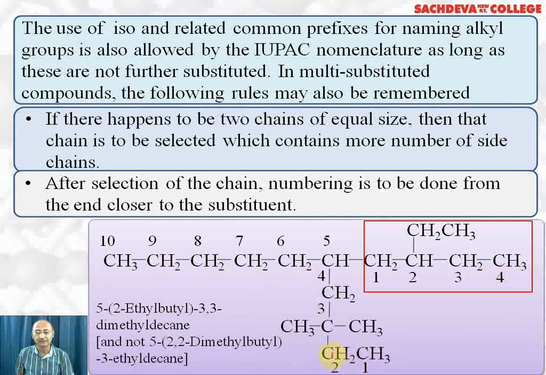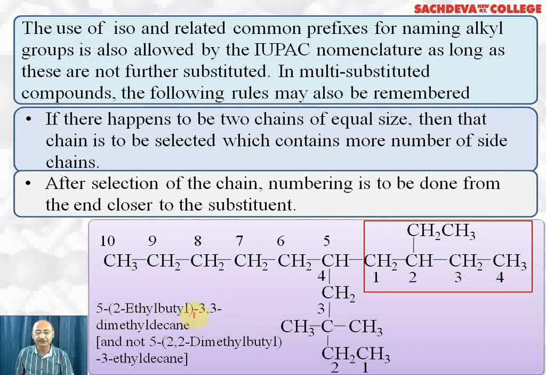So this is first carbon, this is second, third, fourth, fifth, sixth, seventh, eighth, ninth, 10th. So the longest chain contains 10 carbon atoms. This will be taken as a side chain. The name of this side chain is 2-ethylbutyl, and this side chain is attached to the fifth carbon atom, so we have written 5 outside the bracket. 2-ethylbutyl will be written in brackets because the position is 5, which we write outside.